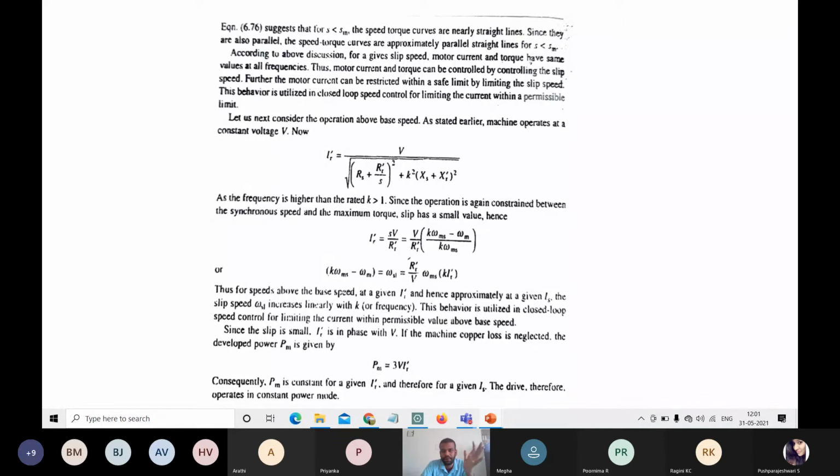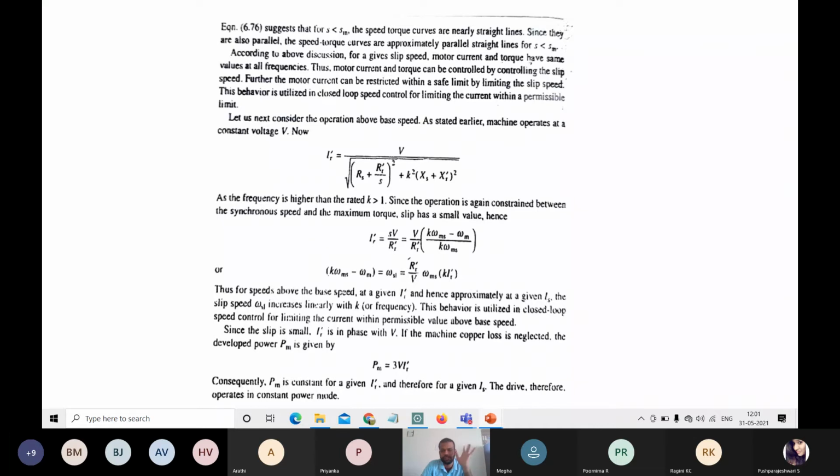Just remember, the frequency will be lesser for below base speed and higher for above base speed. So when the frequency is higher, K is greater than 1. When the frequency is lower, below the base speed, K will be less than 1.